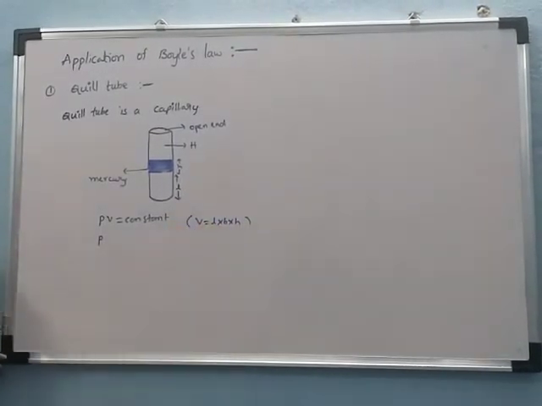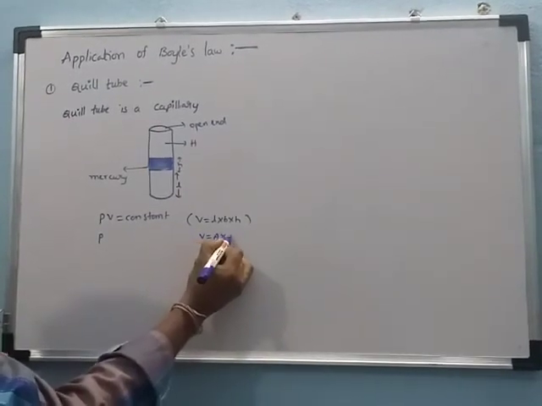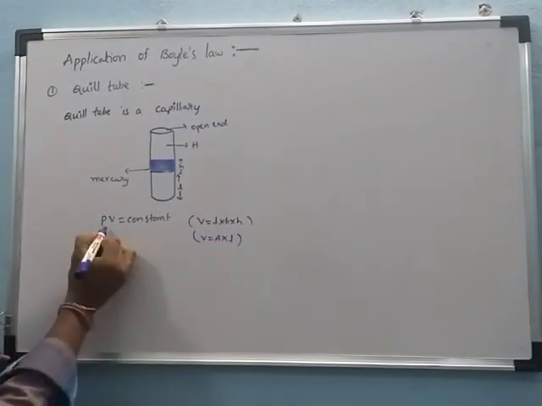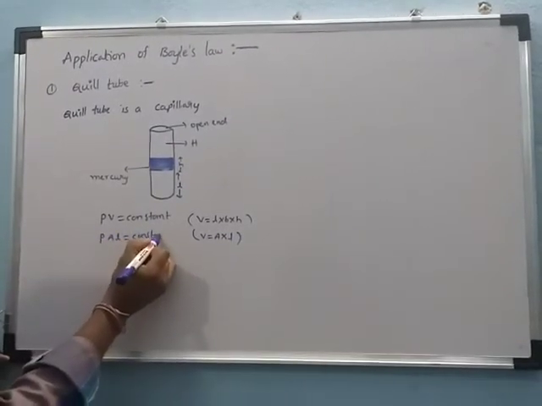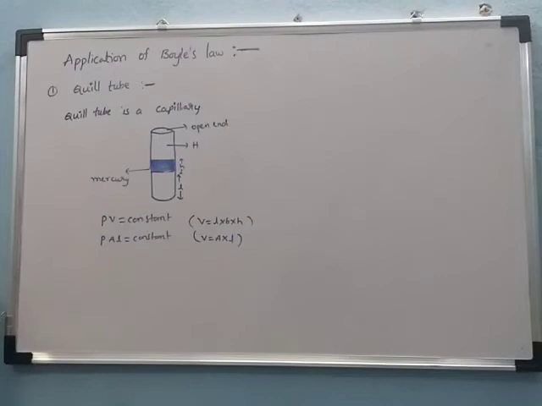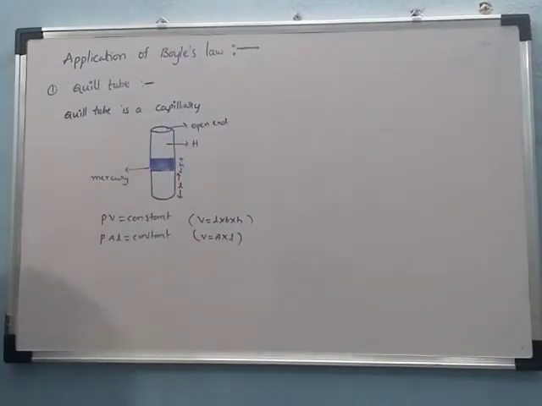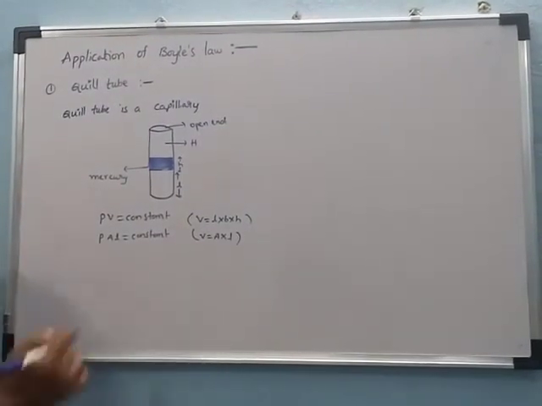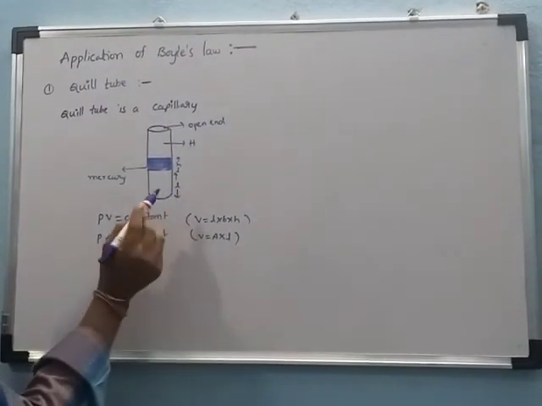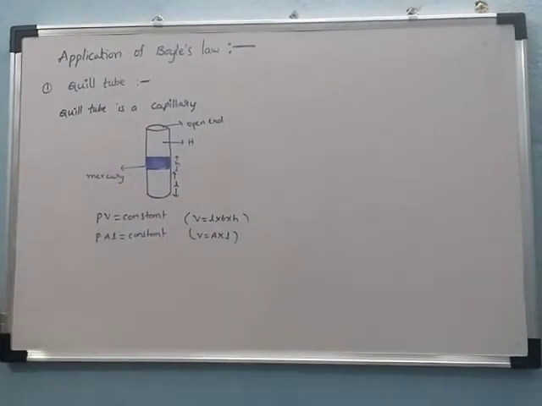Length into breadth is the area, and height is the length. So A into L is equal to constant. This A is the area of cross section of the Kill tube, which is always constant. Only the length will change when the position of the capillary tube is changed.